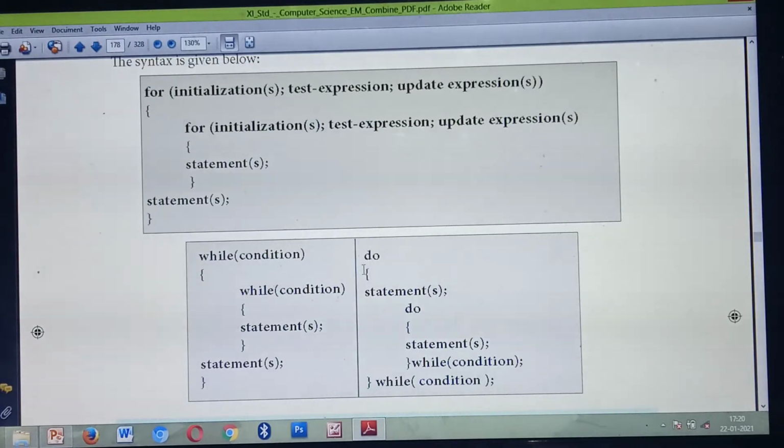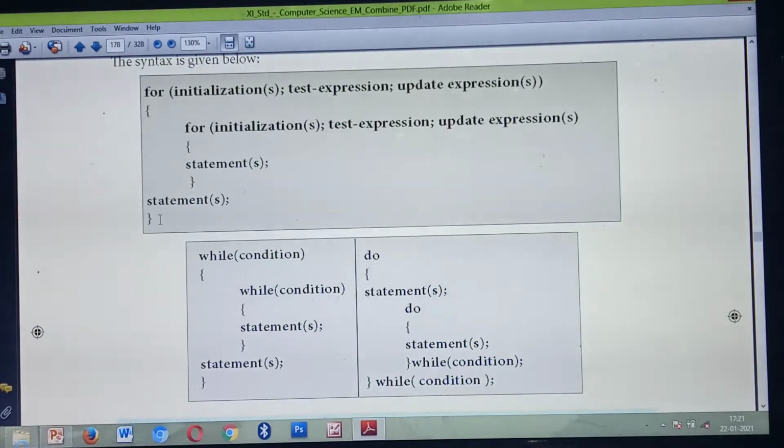What's the general syntax for writing a for loop? for, then initialization, test expression, update expression. So this is a for loop, isn't it? Inside the first for loop, listen carefully, again they have given one more for loop, with initialization, test expression, update expression, then statements.